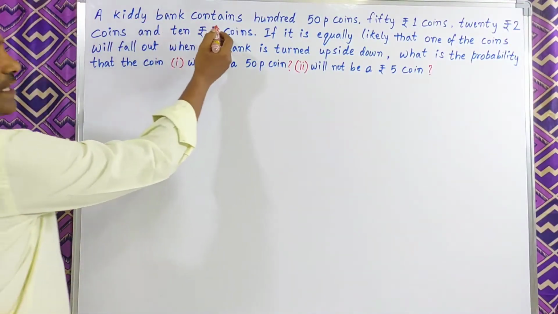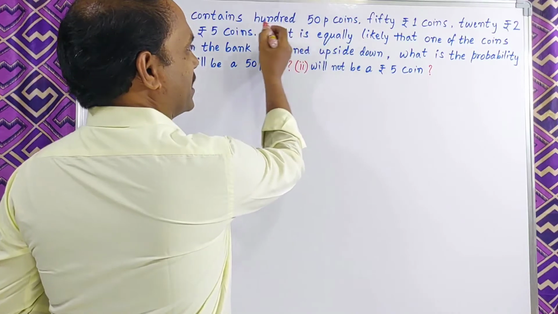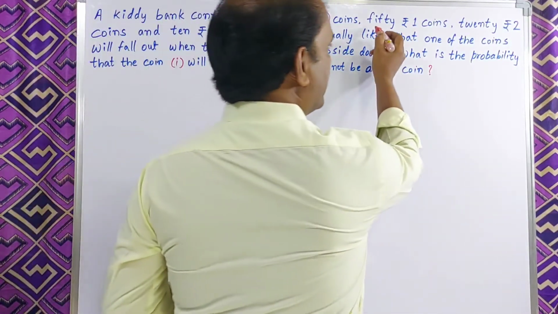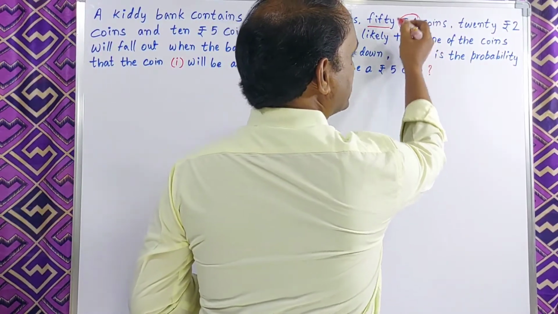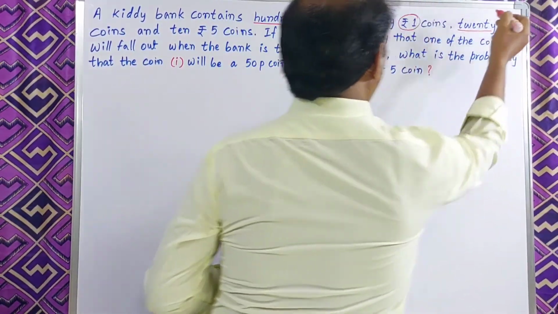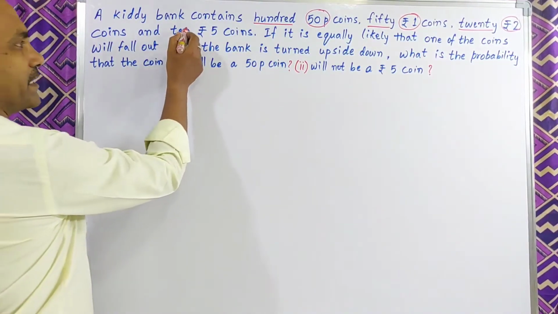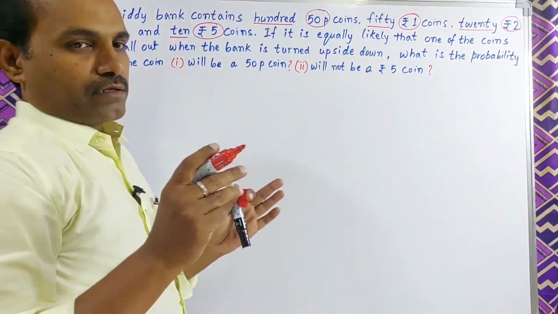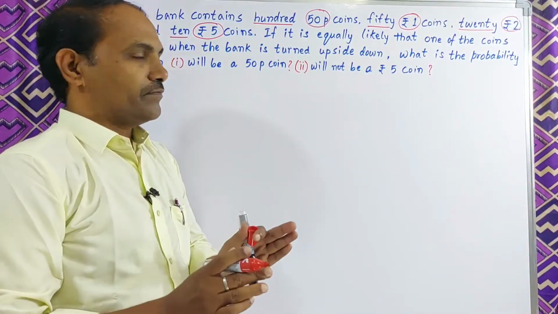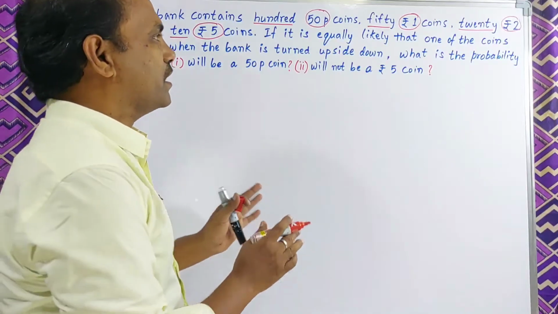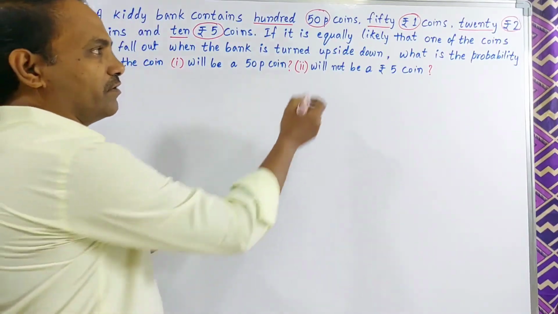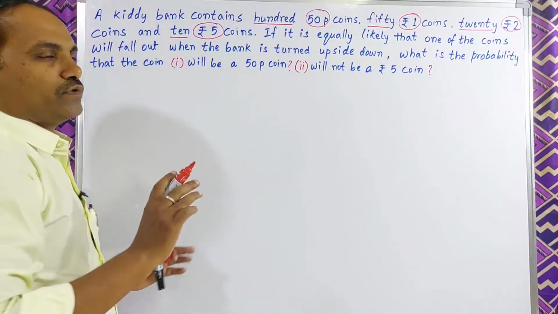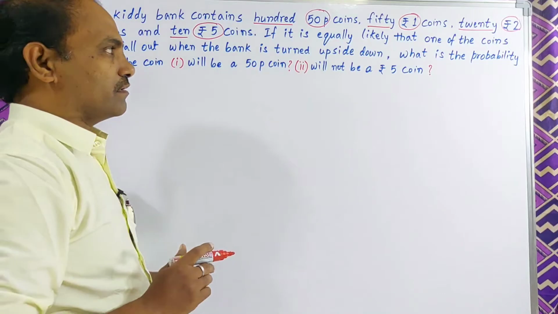A kiddie bank contains 100 pice coins, 50 1 rupee coins, 20 2 rupee coins, and 10 5 rupee coins. In a kiddie bank, how many types of coins are there? 50 pice coins, 1 rupee coins, 2 rupee coins and 5 rupee coins. So a total of 4 types of coins are there.